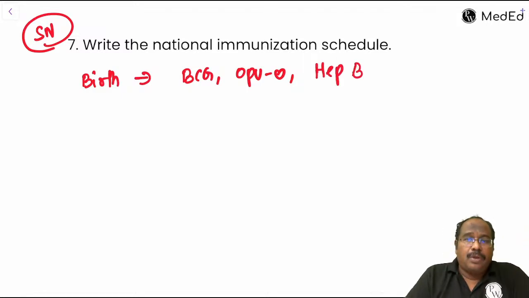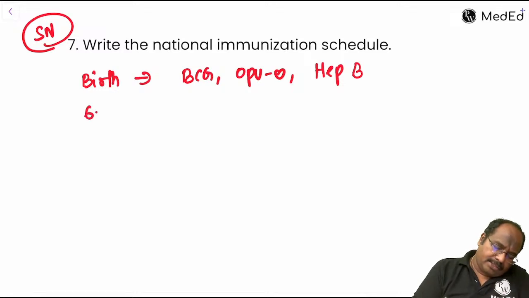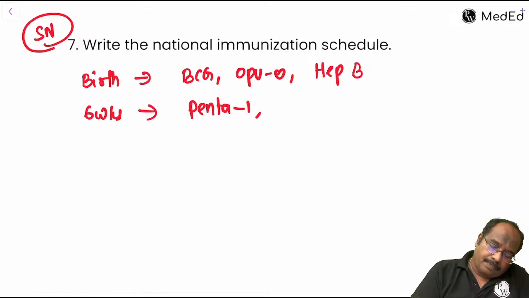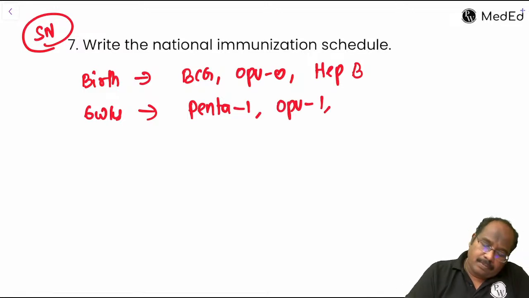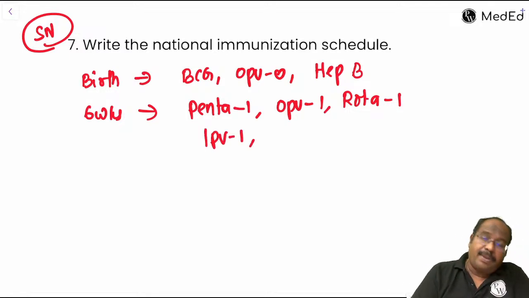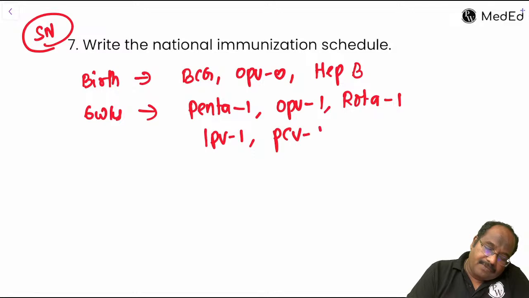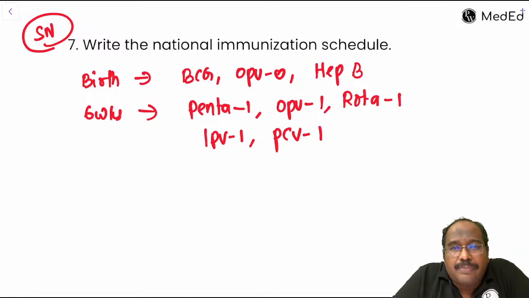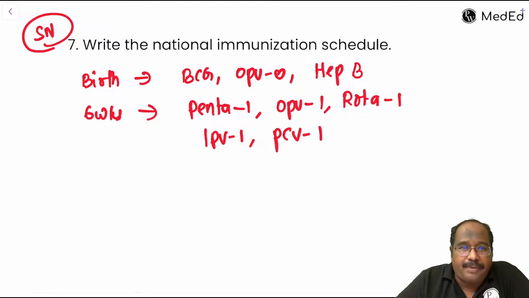At 6 weeks, you are going to provide pentavalent 1, OPV 1, rotavirus 1, IPV 1, PCV 1. What is pentavalent? 5 conditions should be there: DPT, that is diphtheria, pertussis, tetanus, then H influenza B and hepatitis B.